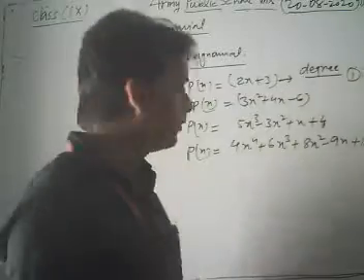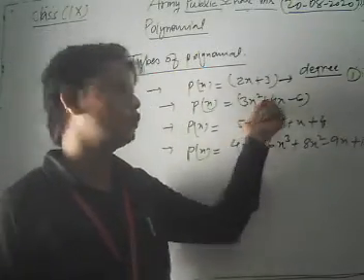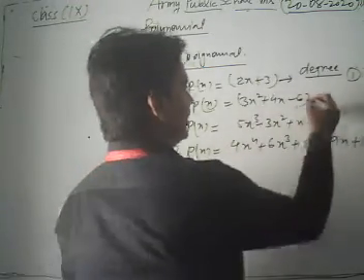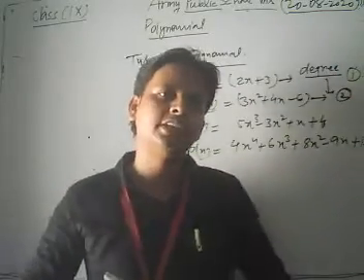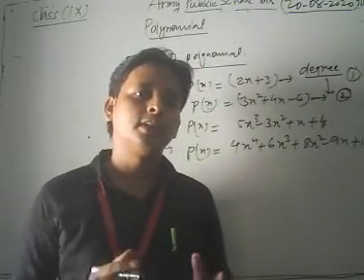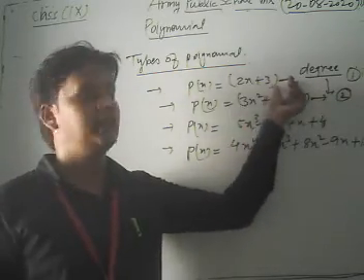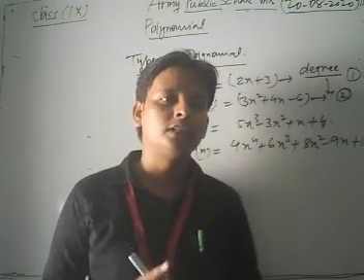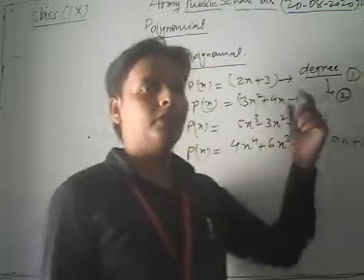Now if the degree of the polynomial is 2, here the highest power of the variable is 2, so the degree of this polynomial is 2. If the degree of the polynomial is 2, then it is said to be a quadratic polynomial. This is a linear polynomial, this is a quadratic polynomial. Why? Because the highest power of the variable is 2, so the degree is 2.